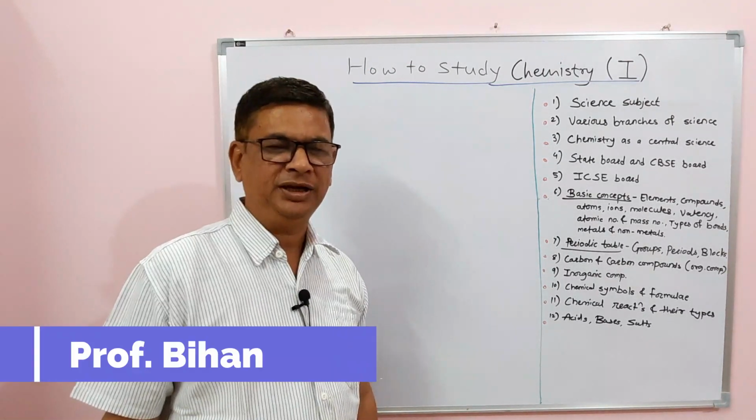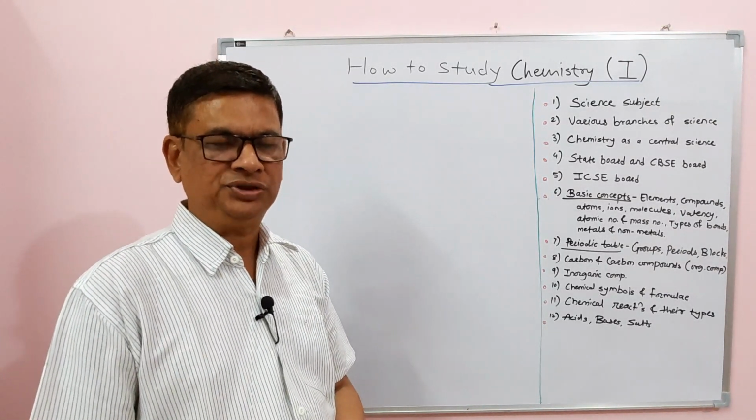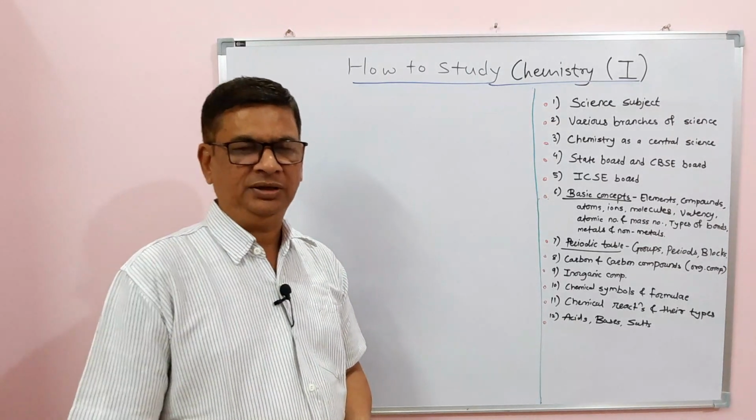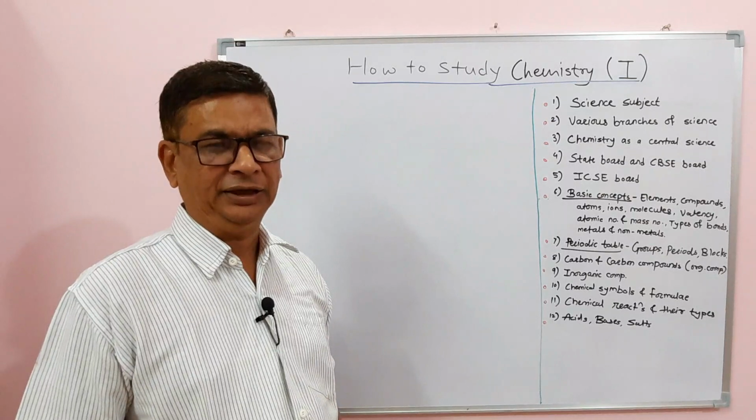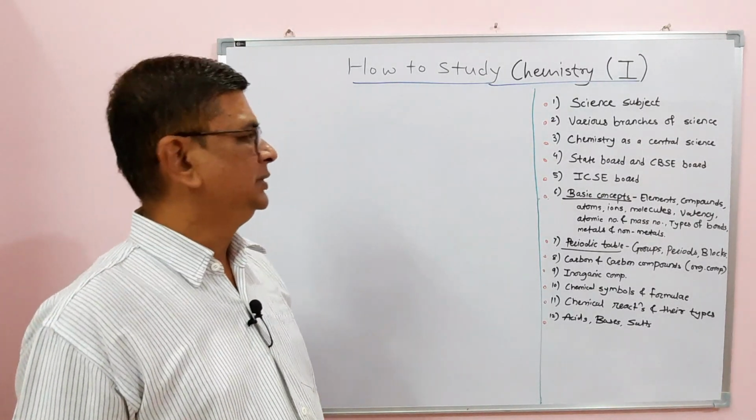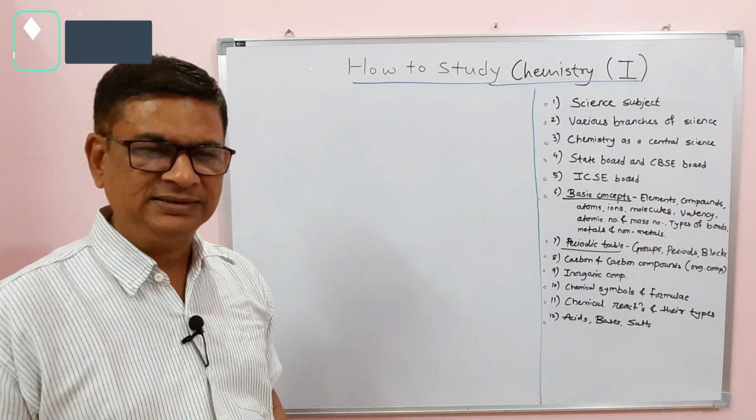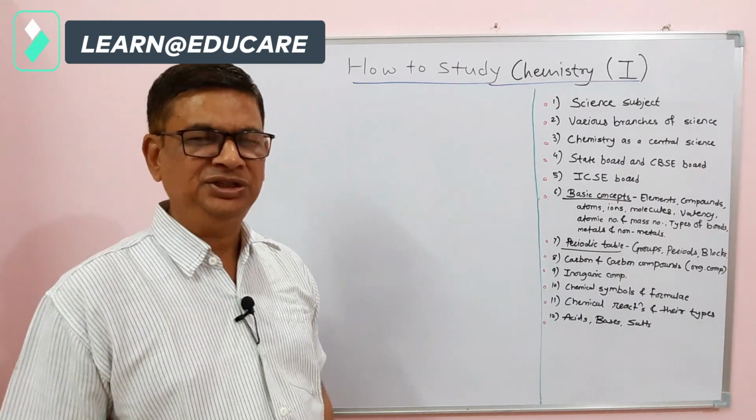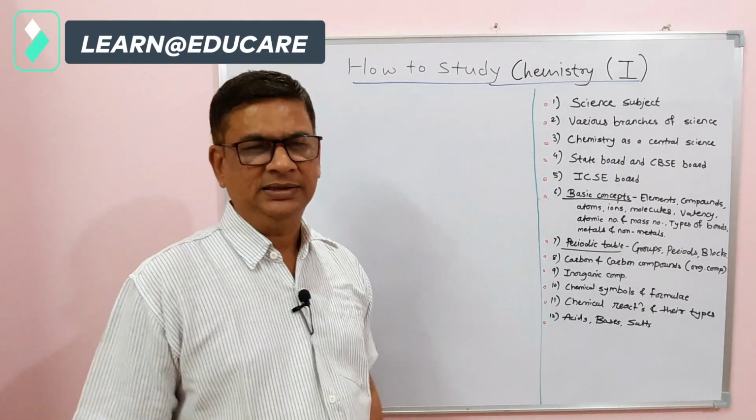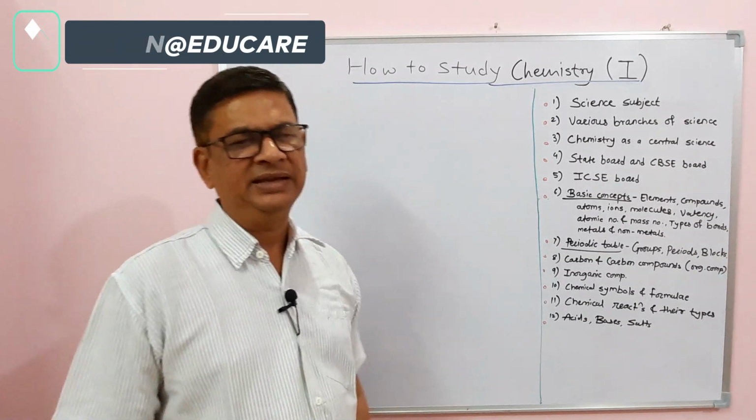This is Vinod Bihani and today in this session we are going to see how to study chemistry at school level, that is up to standard 10. Students, like other subjects, language, social science, mathematics, you start your science study since primary level, that is up to the fourth and fifth standard. At least you come to know some science topics.